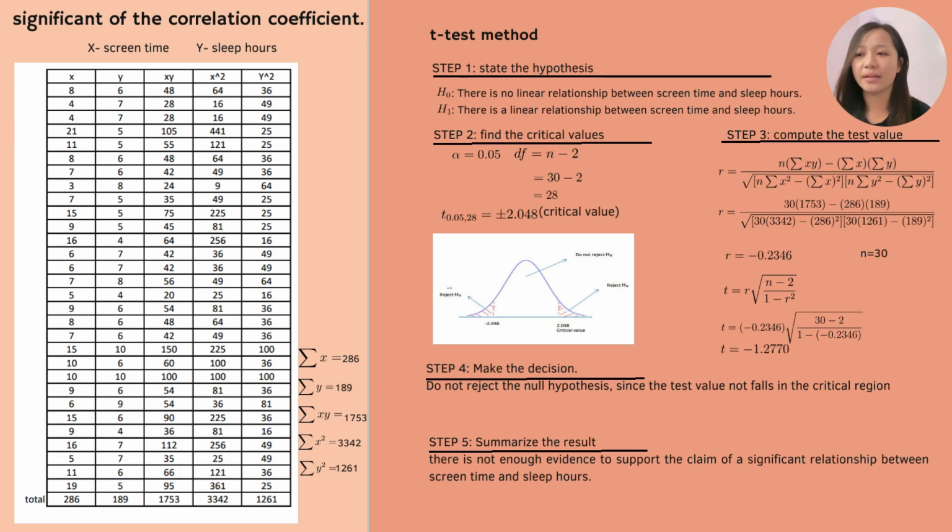Then step 4, we make the decision, which is do not reject the null hypothesis since the test value does not fall in the critical region. And last but not least, step 5, we summarize the result: there is not enough evidence to support the claim of a significant relationship between screen time and sleep hours.